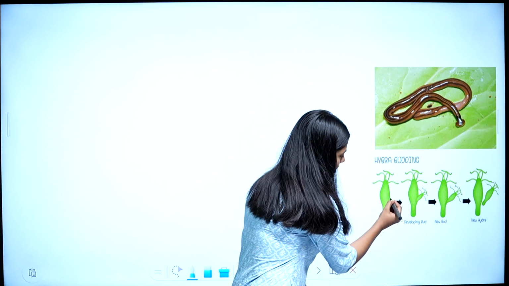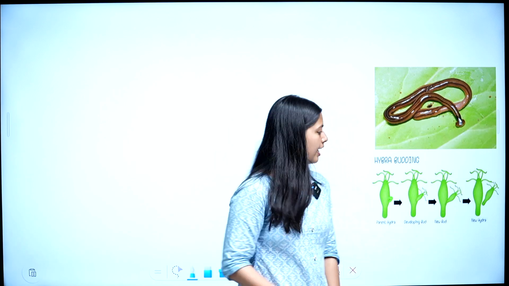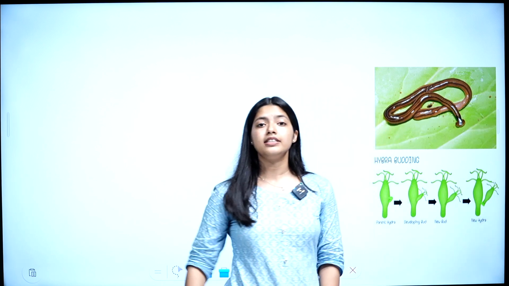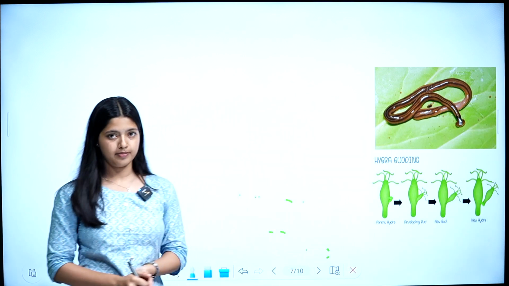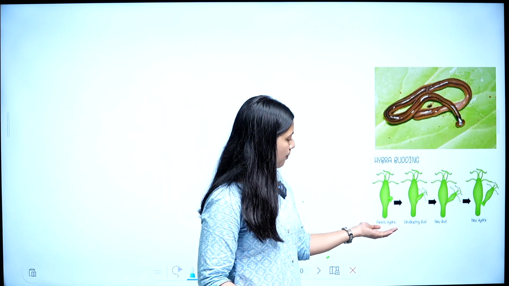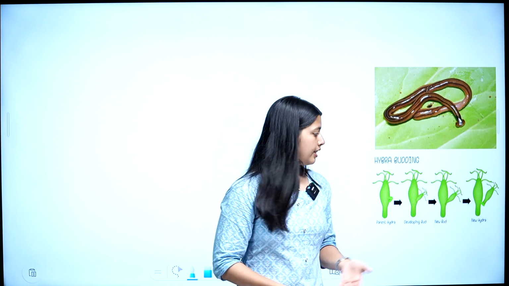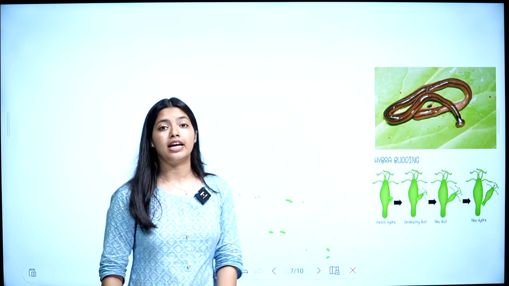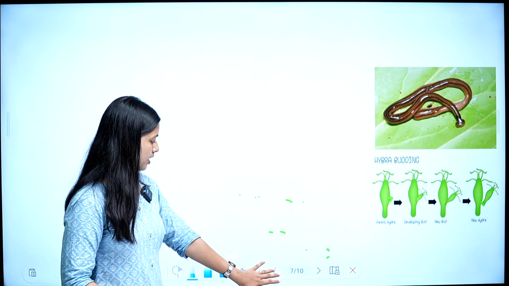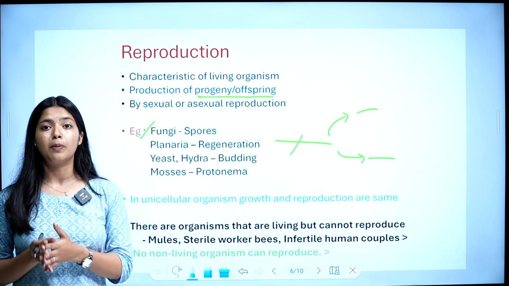A small bud is developed from the parent. The bud will grow and then mature, and then it will detach from the parent and grow into a new organism, a new individual. So a small bud is formed from the parent, then this bud develops and matures, then it gets detached from its parent and develops into a new individual. So in case of yeast and hydra, once again it is by budding.